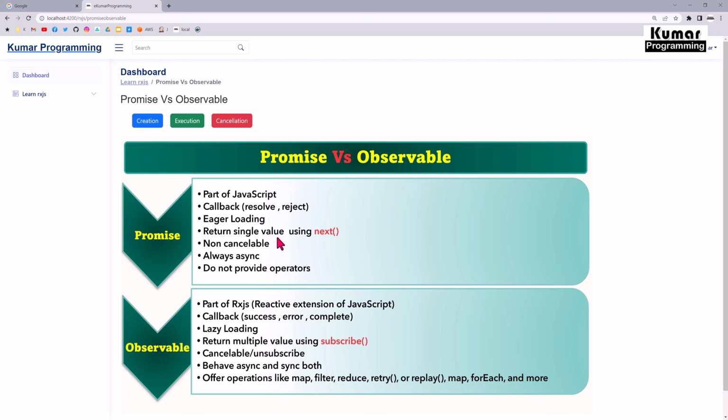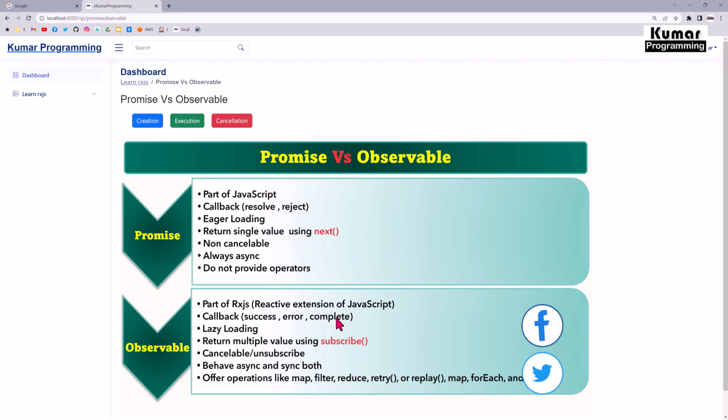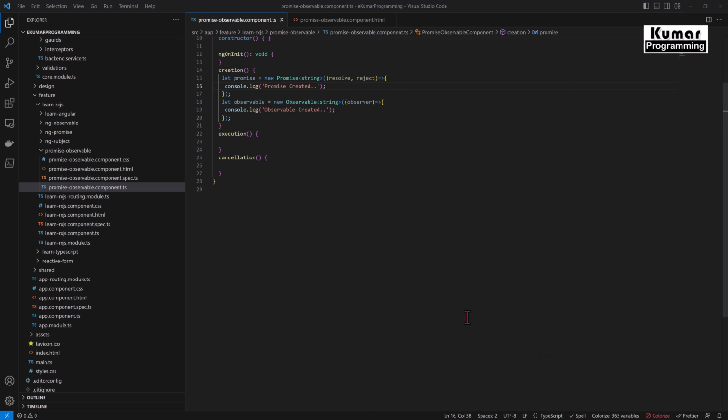Okay. And the second one, promise takes the callback as resolve and reject, whereas observable takes the callback as success, error and complete. Okay. So this observer has three callback functions: success, error and complete. So we are going to implement it. Now I'm going to create callback functions for both promise and observable.